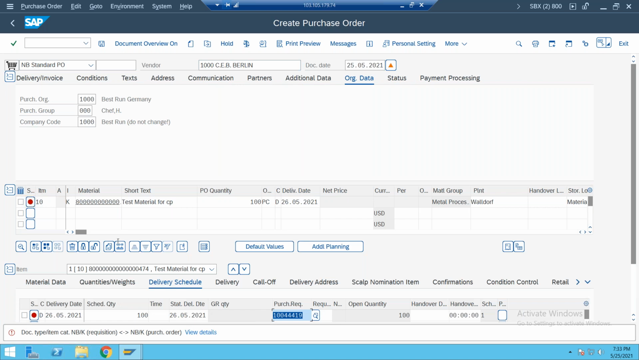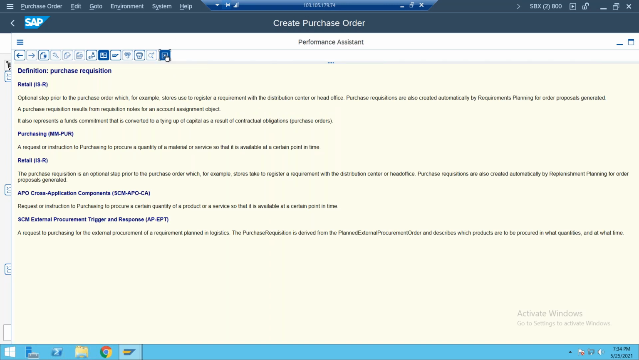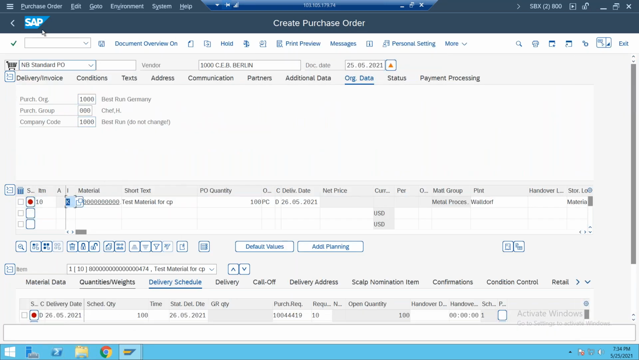Now please observe, whenever you select item category K, the system gives an error. In the standard system itself, somebody has deviated: the document type and item category NB for purchase requisition has been deleted. We will maintain it here. It should not be like this, because a normal purchase requisition can be converted, and an item category K also needs to be allowed. So the standard SAP system entry was deleted, and we will maintain it here.